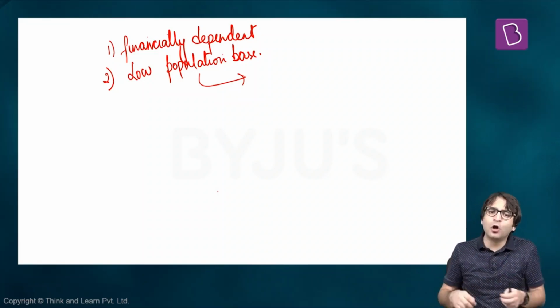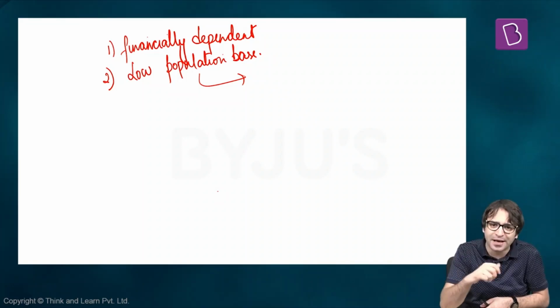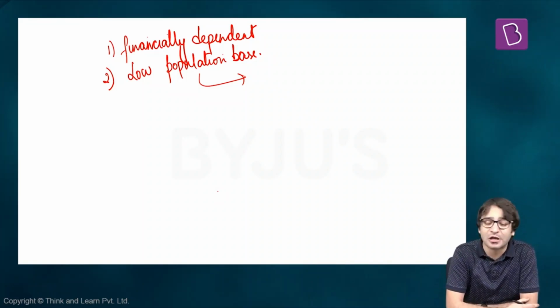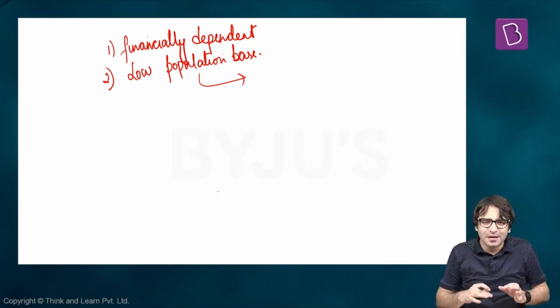There are territories which are almost always dependent financially on the center. So why should we create states for these areas? We should convert them into union territories. And there is low population base, small population in these territories. We should convert them into union territories, because otherwise democracy would become very costly. But both these reasons may have resonated in 1950s, but they do not resonate now.